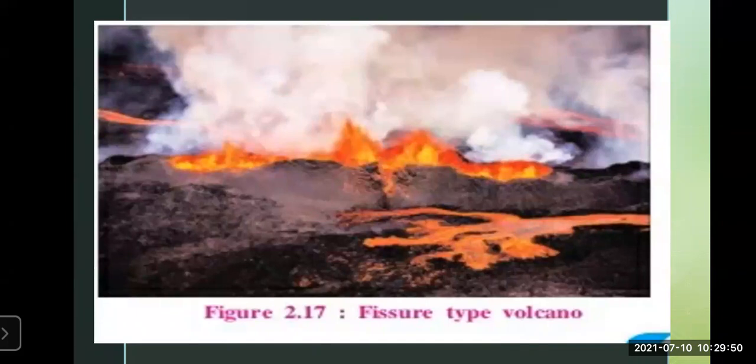For example, the Deccan Plateau in India is also an example of the fissure type of volcano. Remember, students, the Deccan Plateau in India is also a fissure type of volcano. Now, we'll go to the next slide.